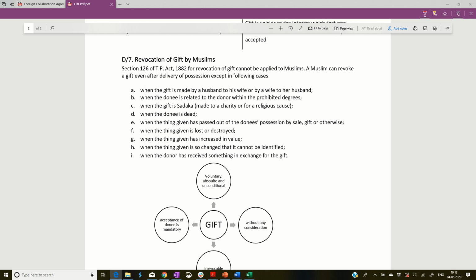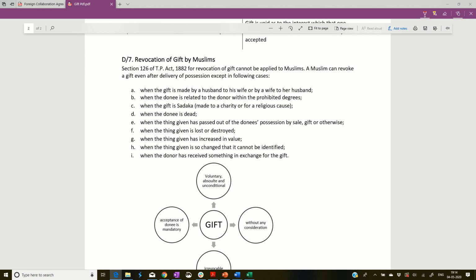Correct? Or where the donee is dead. So you have already given a gift and the donee is dead, now you cannot take it back. Where the gift has already passed out of the possession of the donee, you cannot revoke it. Where it is lost or destroyed, yes, you cannot. Where it has increased in value, you cannot. Just because it has increased in value, you're taking it back, right? So it cannot happen that way.